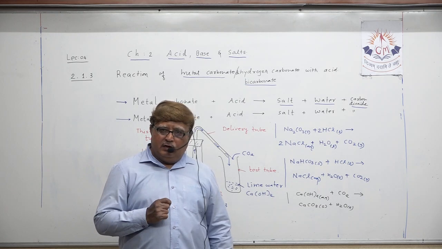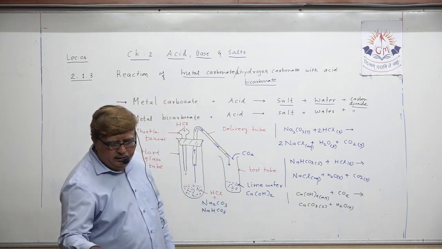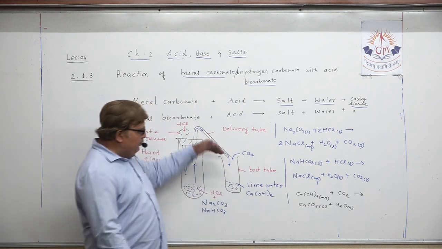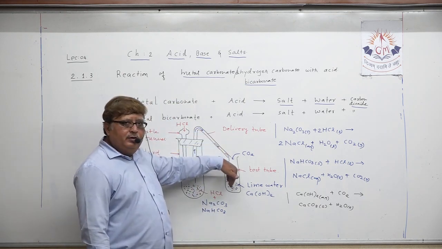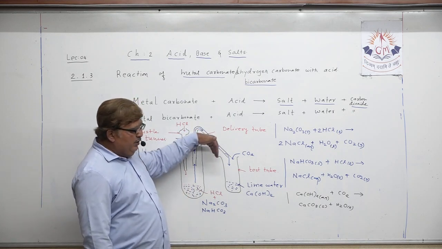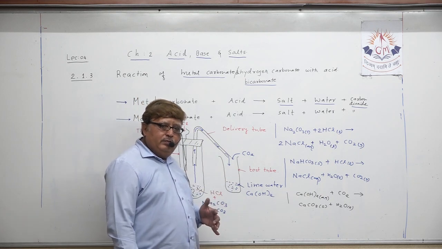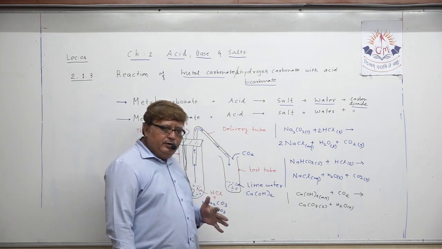Sorry, calcium carbonate here. But actually what happens, that you should understand, is that excess carbon dioxide continues to come here. It is not like once the production of carbon dioxide has taken place, the production will stop; it is going to continue.